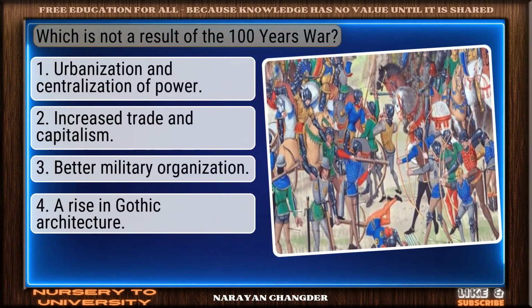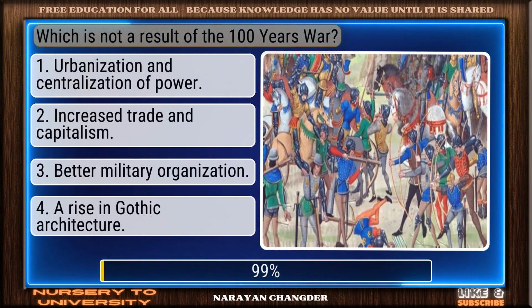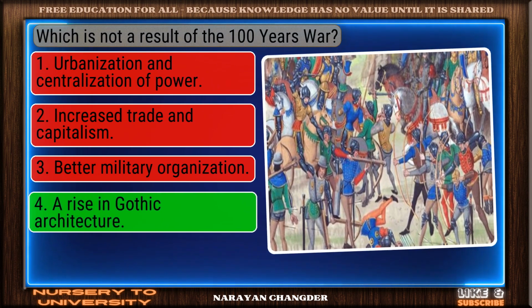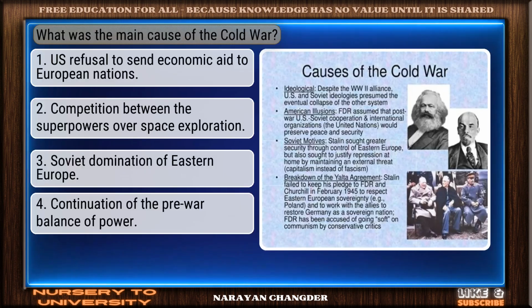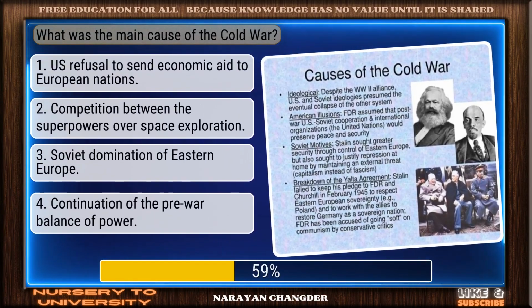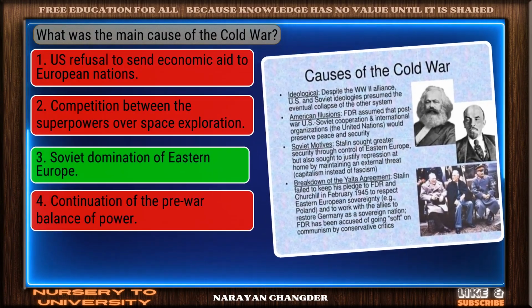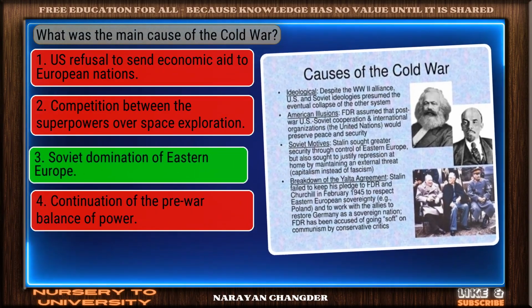Which is not a result of the Hundred Years' War? Well picked. A rise in Gothic architecture is the correct answer. What was the main cause of the Cold War? Well done. Soviet domination of Eastern Europe is the right choice.